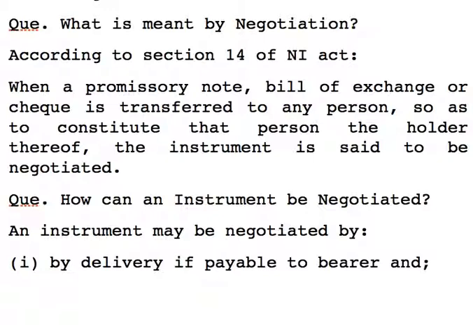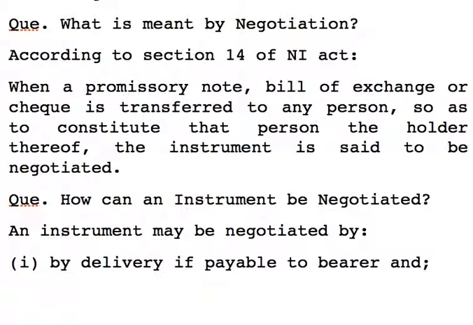As per Section 14, when a promissory note, bill of exchange, or check is transferred to any person so as to constitute that person the holder thereof, the instrument is said to be negotiated.